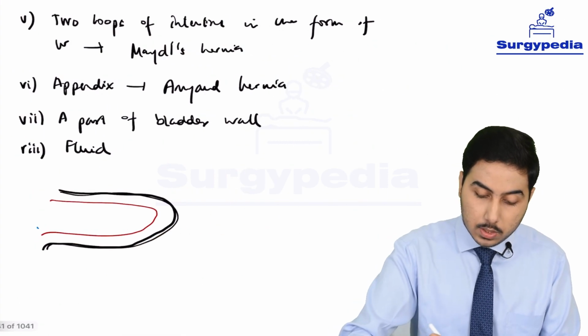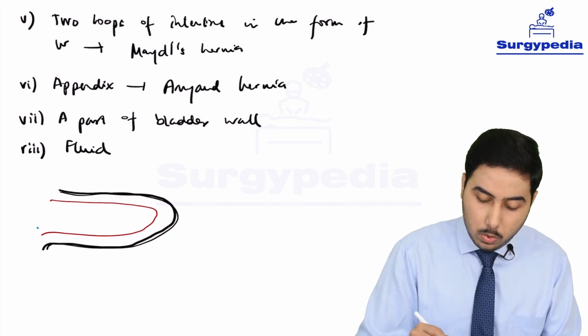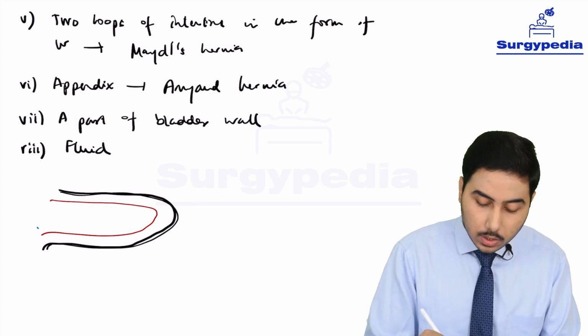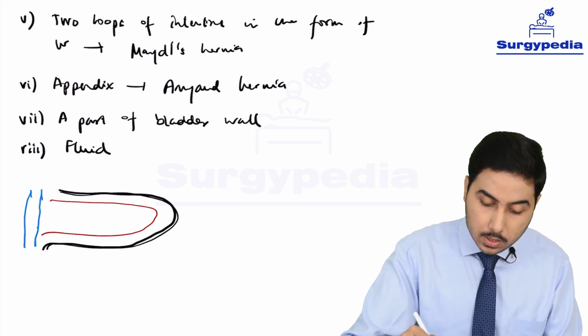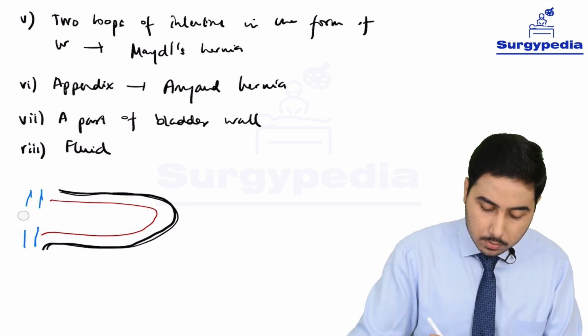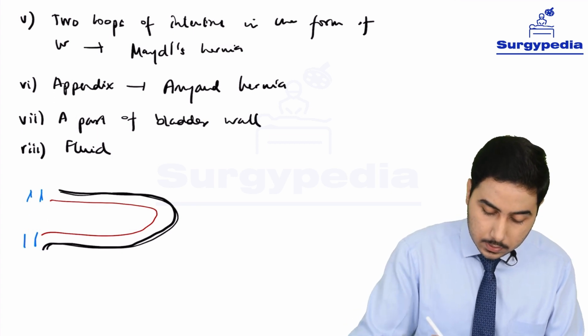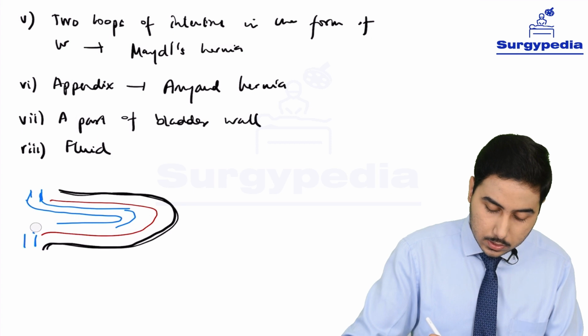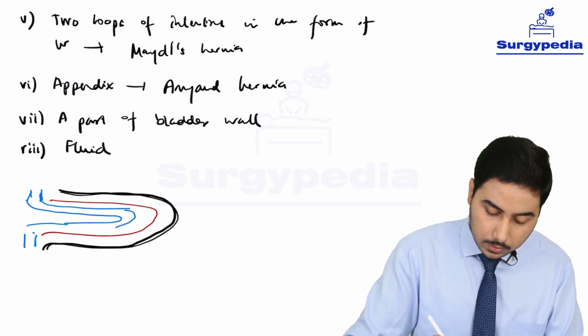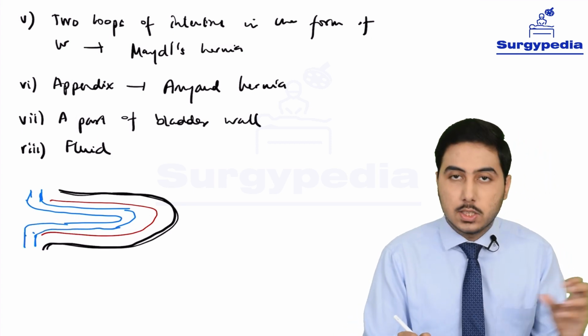So in the previous case we had the whole loop of intestine like that. In this case, suppose the intestine is like this normally. What happens is that instead of this loop getting protruded in, instead of it becoming like this, so this is a normal hernia, that is an enterocele as we had drawn it, a loop has gone in.